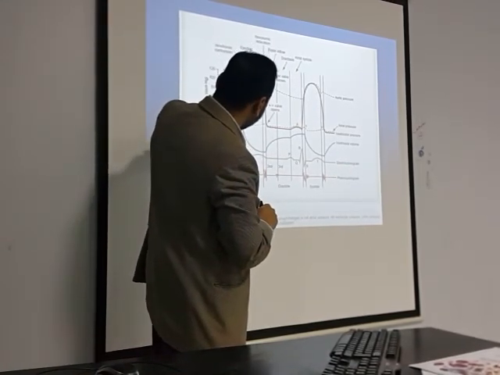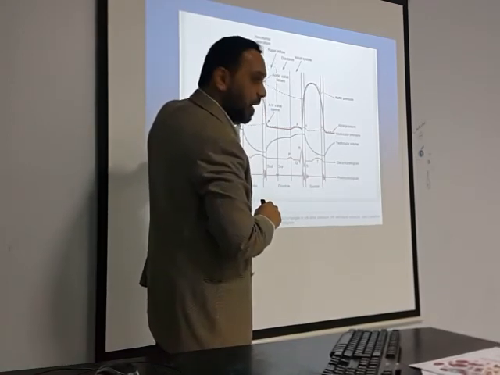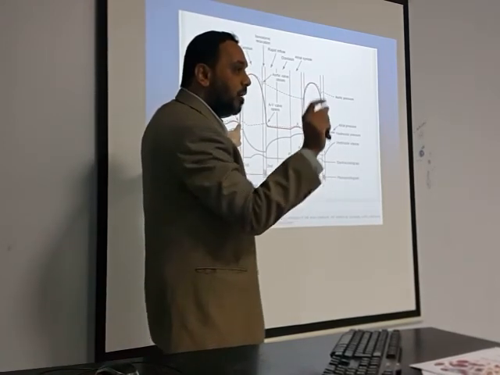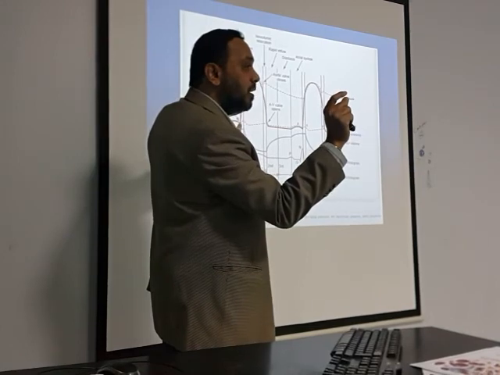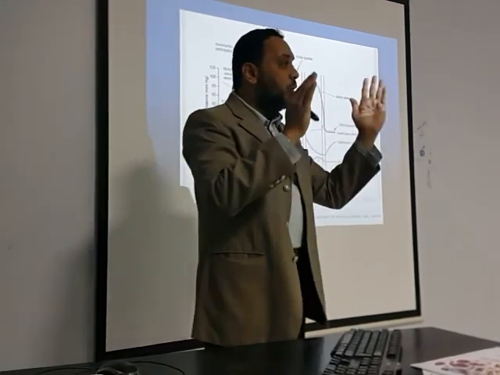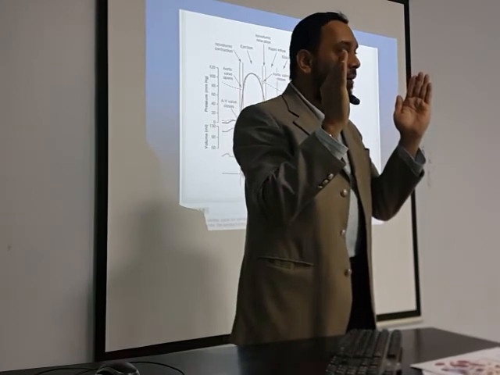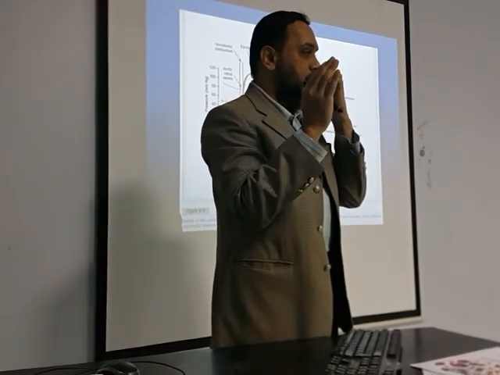Now what happens? AV valves close. See here, it is written. Once the AV valves close, there is a phase called isovolumic contraction. This phase is in between the closure of AV valves and the opening of the semilunar valves, or aortic valves.